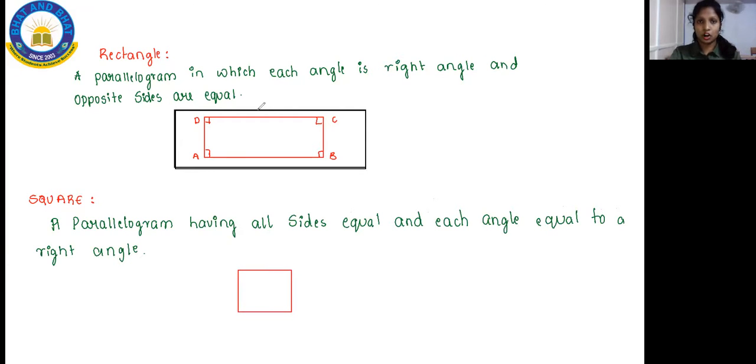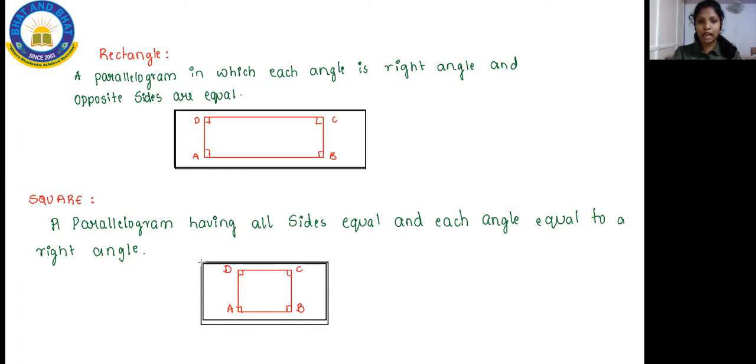So this is called your square, and here also 4 angles are formed, and I'll name these angles angle A, angle B, angle C, and then angle D. Okay, so these are the 4 angles, and here also, kids, you can observe.